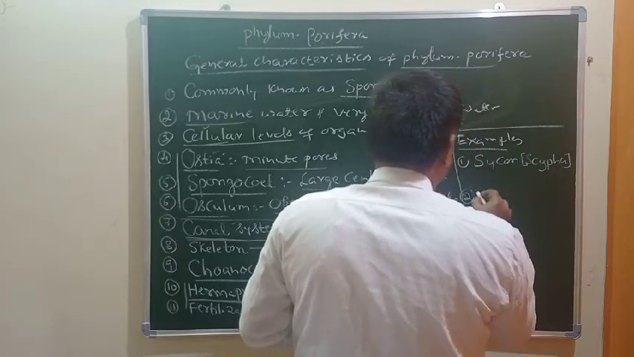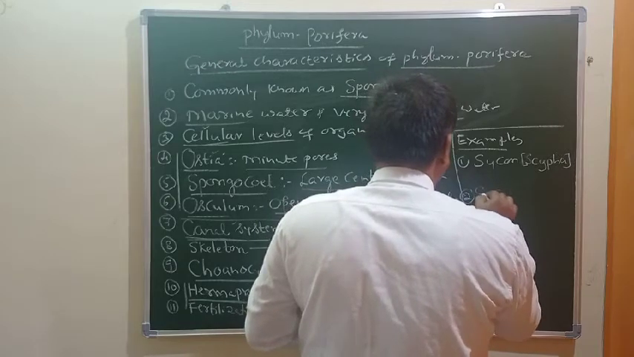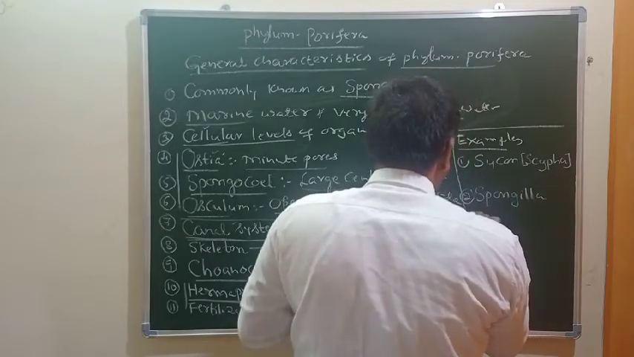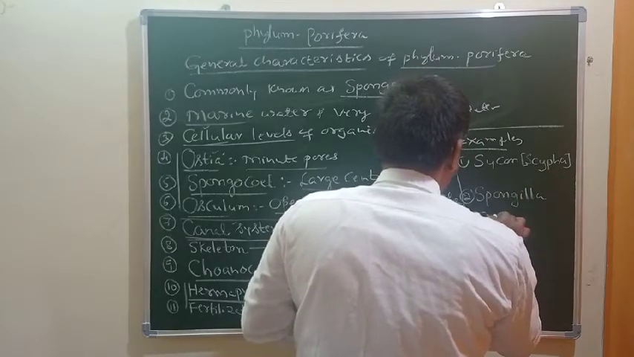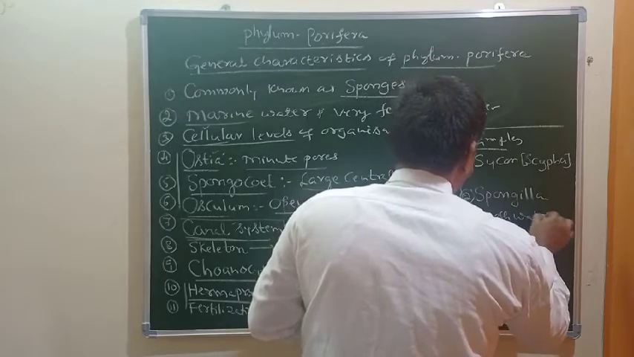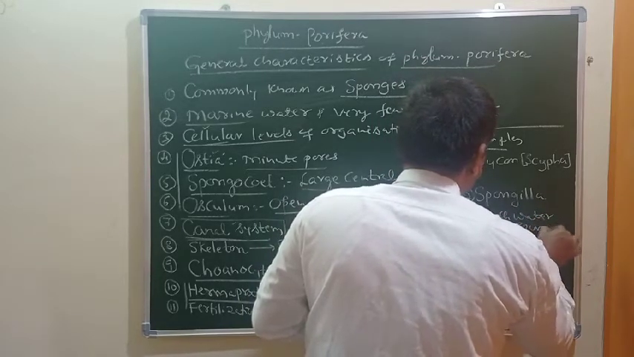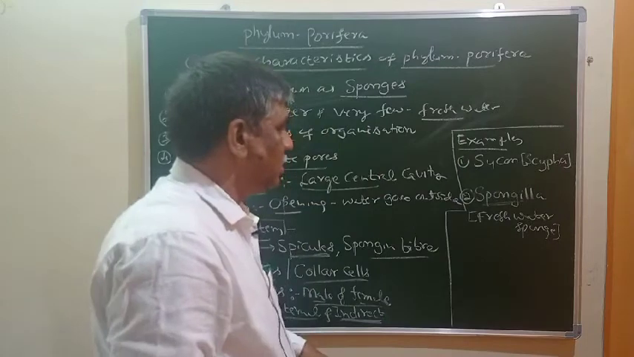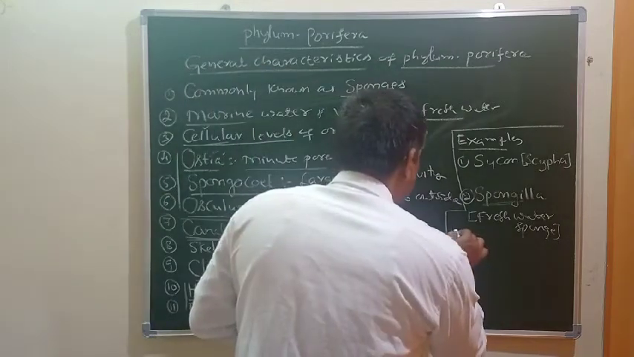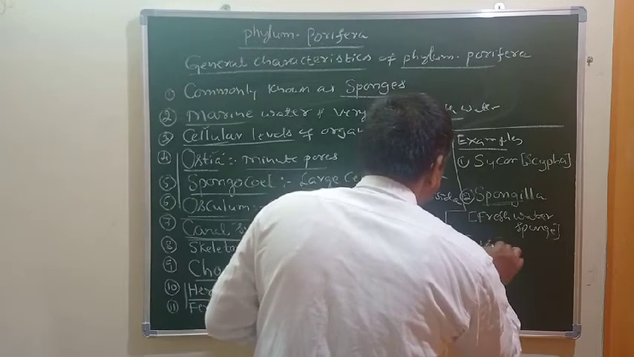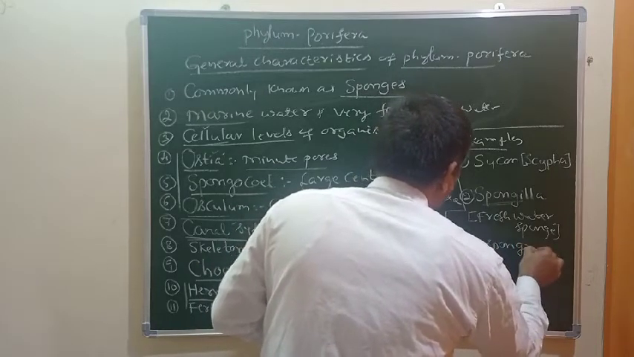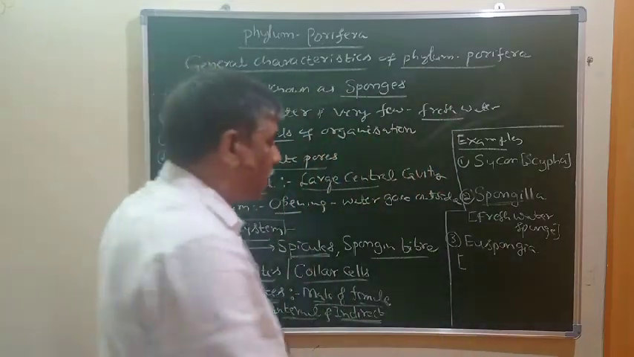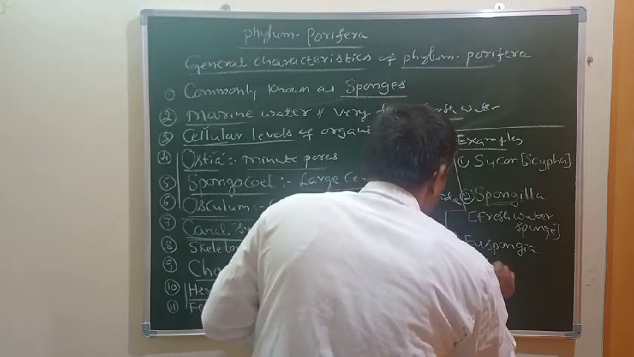Another one is Spongilla, which is commonly known as freshwater sponge. Just now I told you, this is the member which is living in freshwater. And another one is Euspongia, which is commonly known as bath sponge.